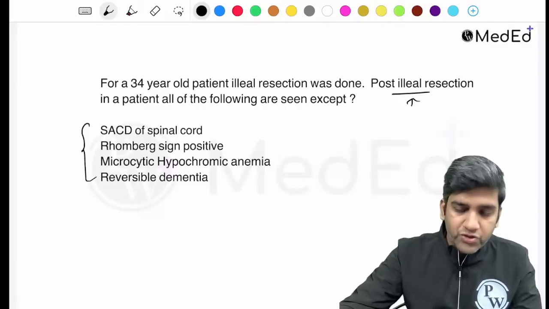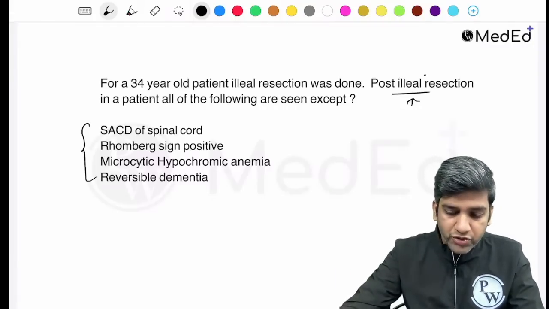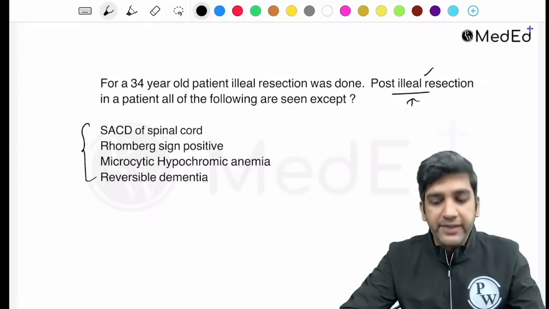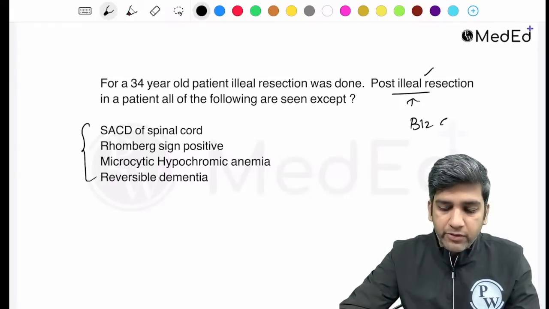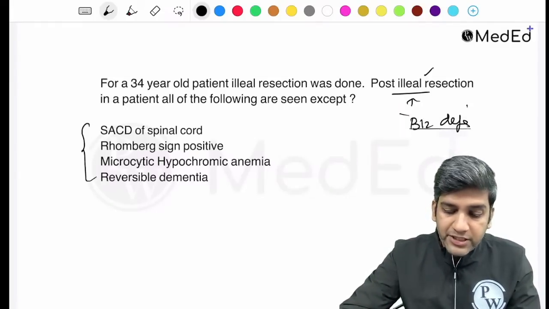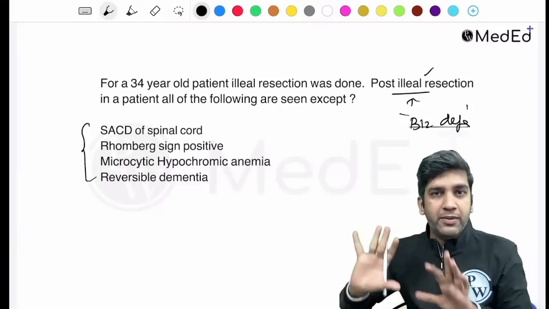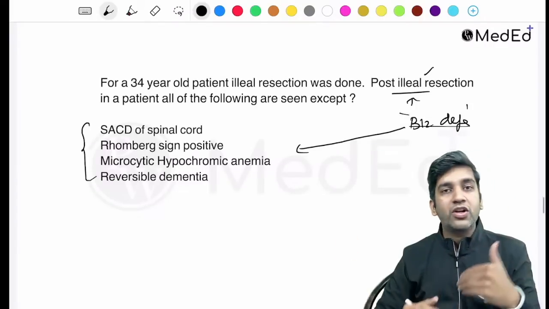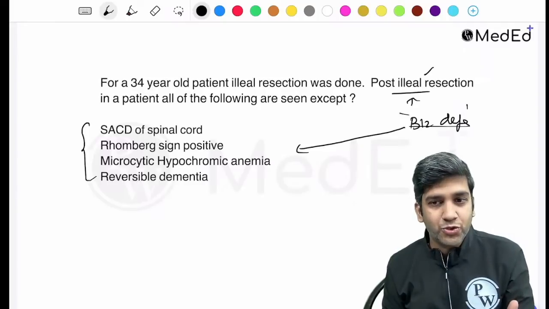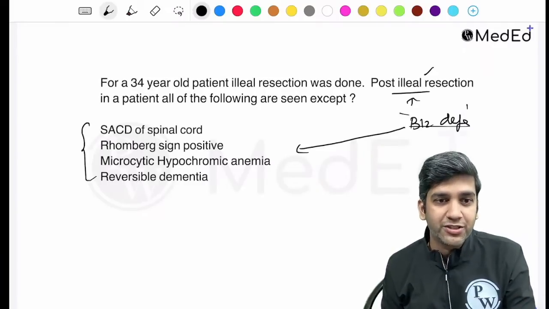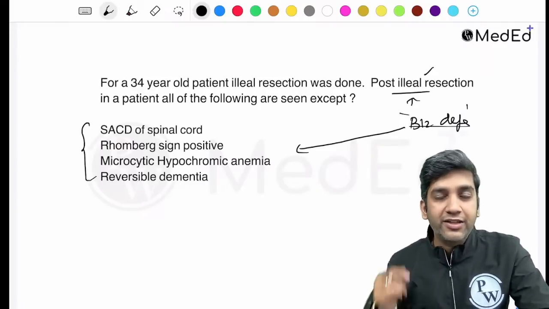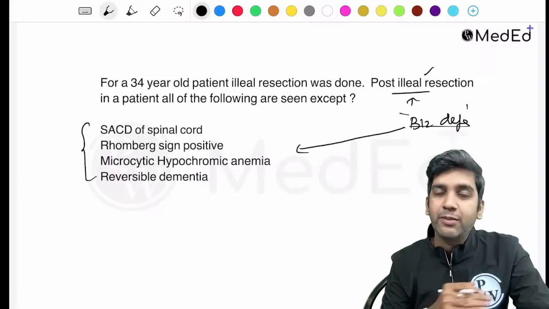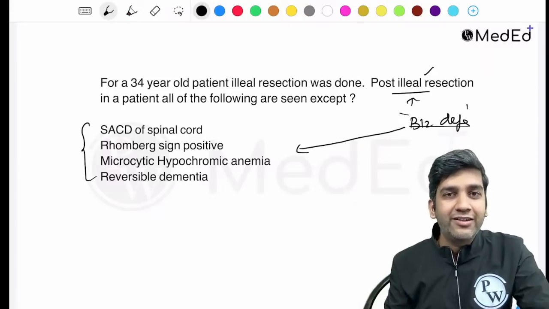Fine. So post ileal, this is a perfect thing. You need to have an idea of vitamin B12 being absorbed, so the patient will have a vitamin B12 deficiency. Till previous exams, they would have started with the vitamin B12 deficiency. Now it's not that. Now they want to know what the features in vitamin B12 deficiency are, right? That makes it an amazing question. This type of integration, if you guys start learning from now, will be very, very useful when you sit in front of a patient, right?